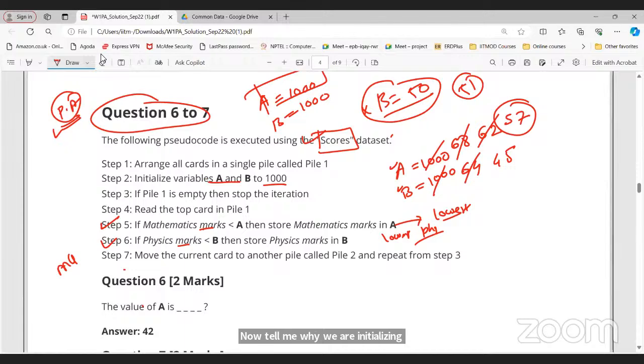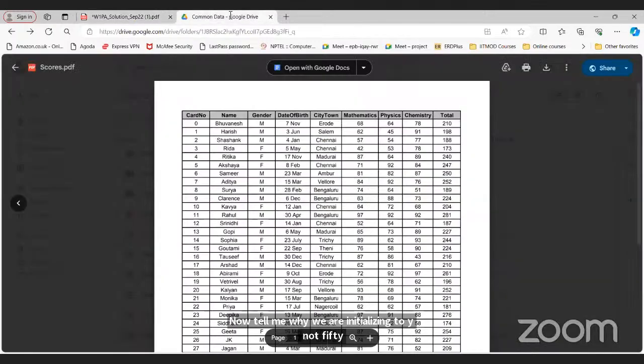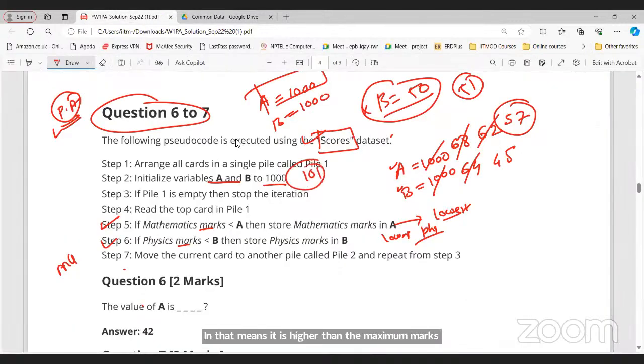So we need to consider the value of a and b out of the range. Out of the range means what? 100 is the maximum mark of mathematics. So even if I say 101, it is still fine, because all the marks will be less than 101.